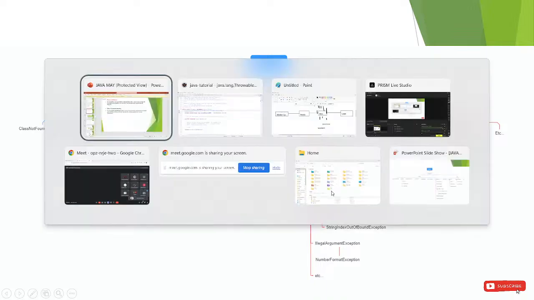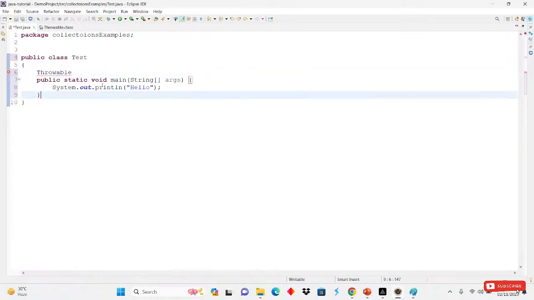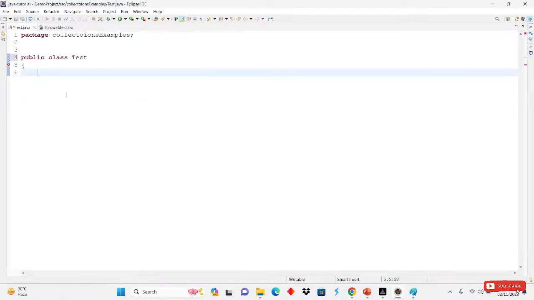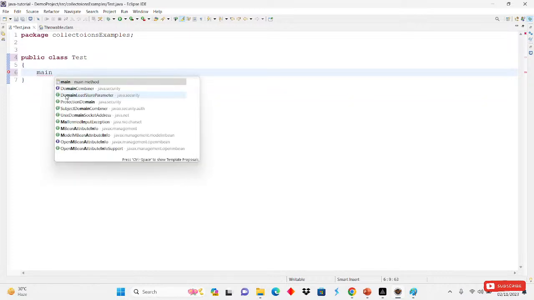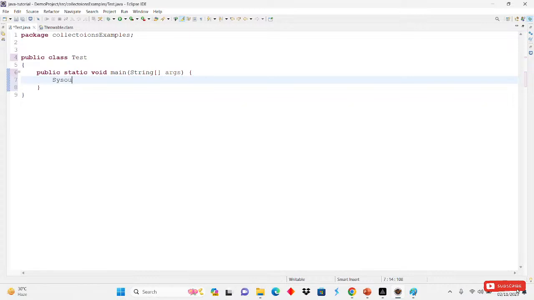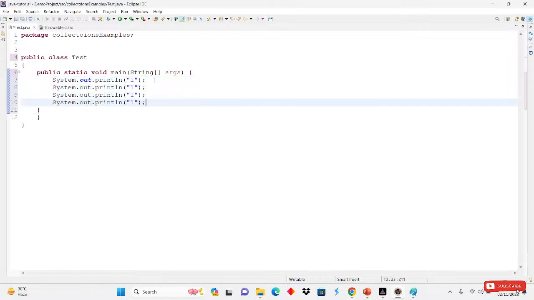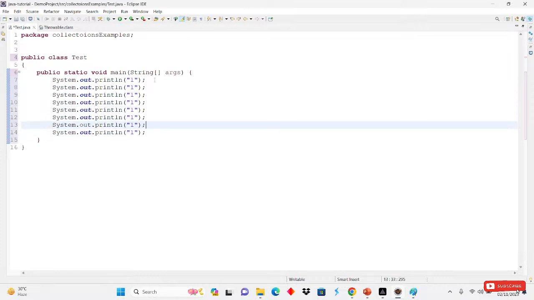Now we will see how an exception comes. Suppose we take one example. I am writing curly braces, then main, and then System.out. I write one, copy and paste, and then write 2, 3, 4, 5, 6, 7, and 8.